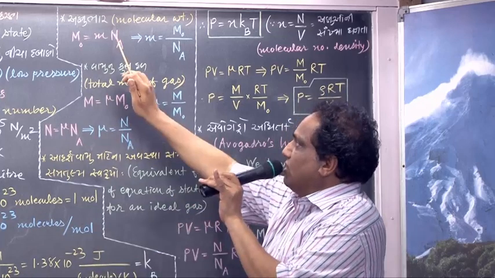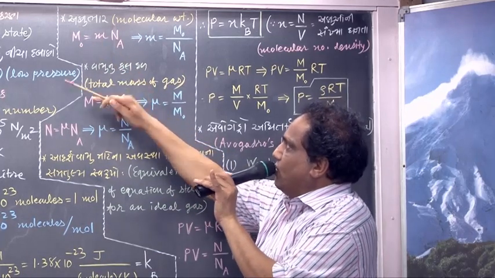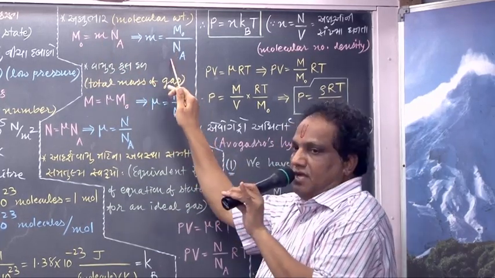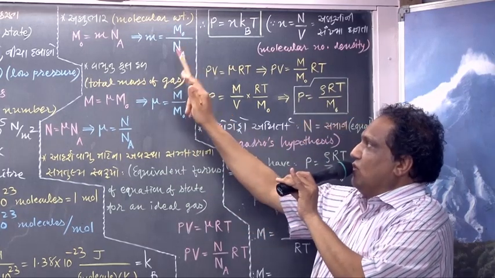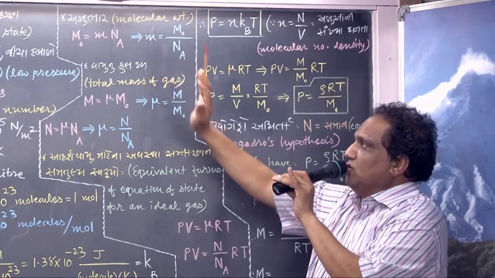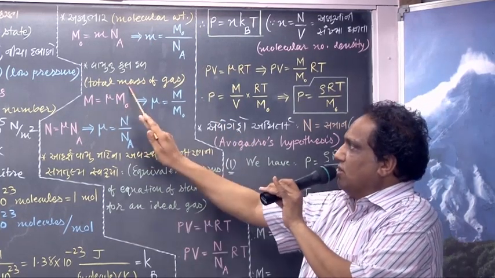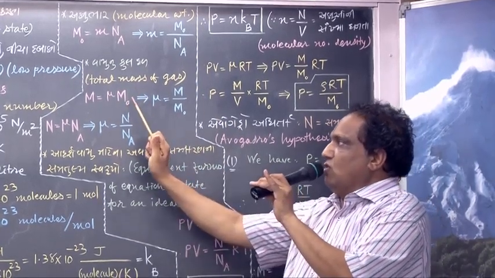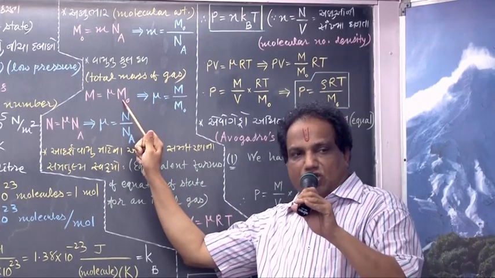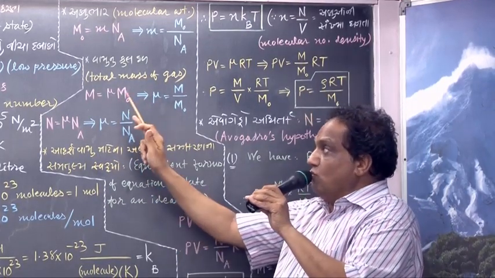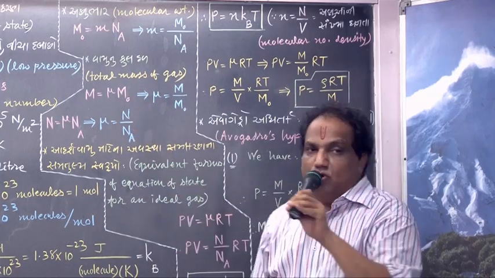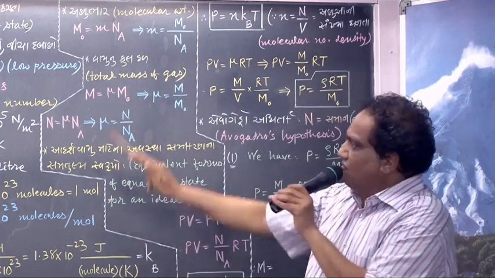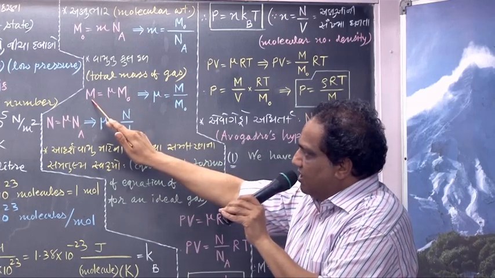Correct? Now find out small m from here. m equals M0 upon Na. This is the mass per 1 molecule, shown by the symbol small m. What about the total mass of a gas? For 1 mole of molecules, what is the mass? M0. And for mu moles, the total mass will be multiplied by mu. So it is mu into M0, which gives you the total mass of the gas, that will be capital M.